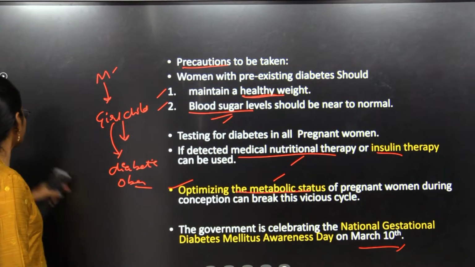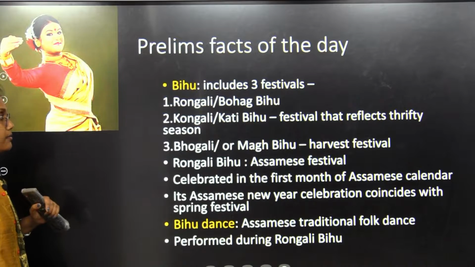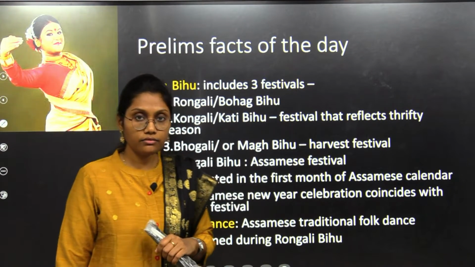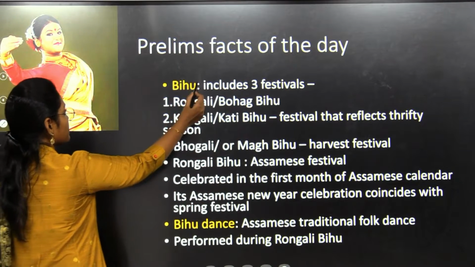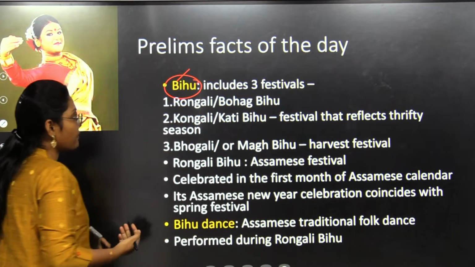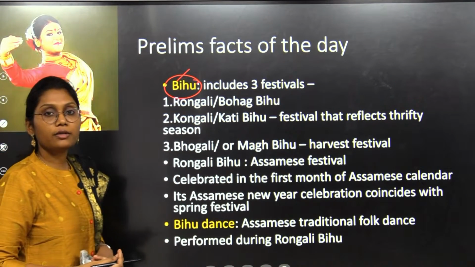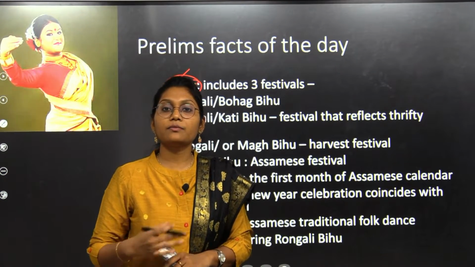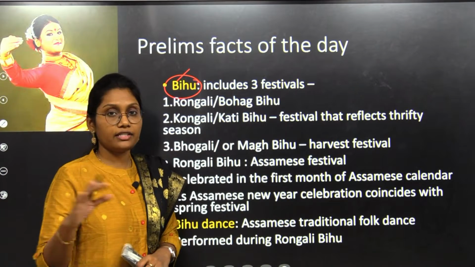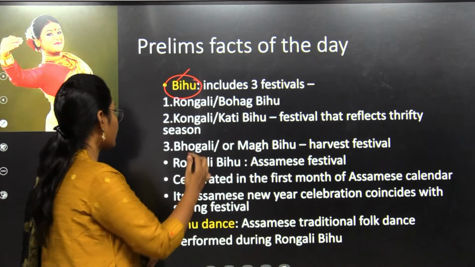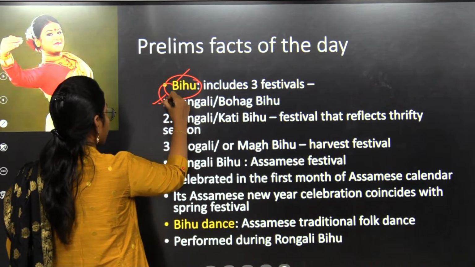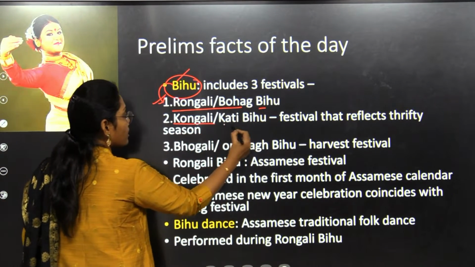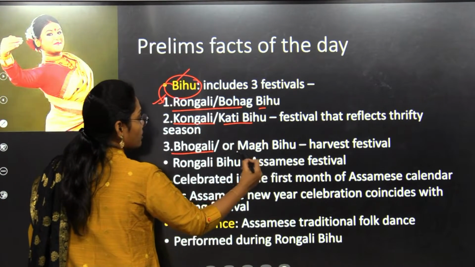Okay, moving forward, let's see the next news article. We are seeing some prelims facts of the day now. We have to discuss the Bihu. What is the Bihu? Bihu is nothing but the Assamese festival. Actually, this festival is conducted as 3 festivals all over the year. There are 3 such festivals included in the Bihu: the Rongali or Bohag Bihu, Kongali or Kati Bihu, and Bhogali or Magh Bihu.